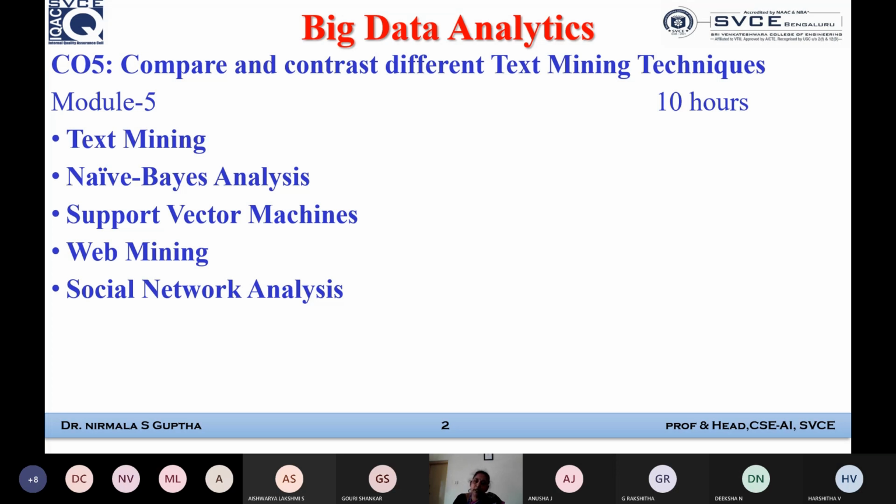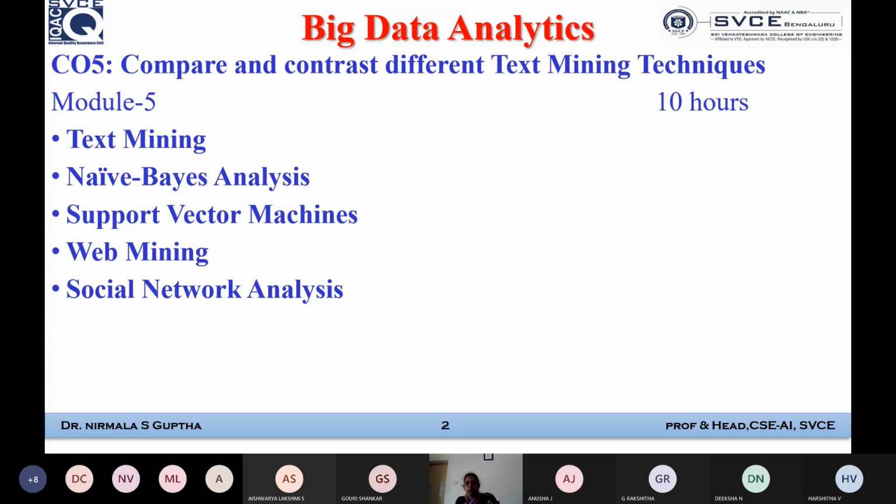So web mining is purely an art and science of generating insights from digital data, or from the World Wide Web, or from the internet. So that is the concept. We are going to discuss it under web mining. Then the last topic will be social network analysis.